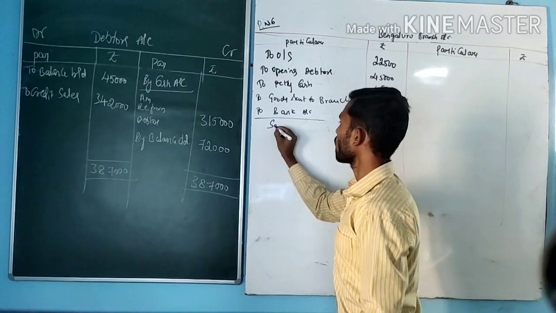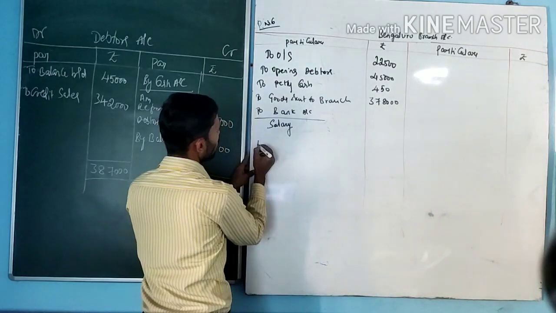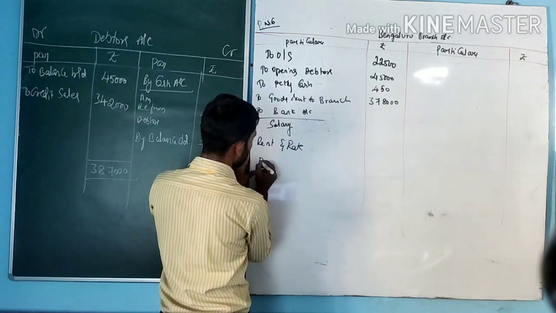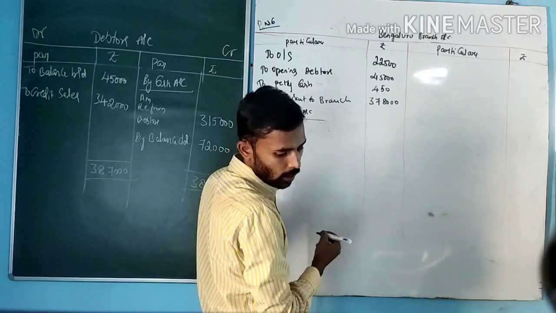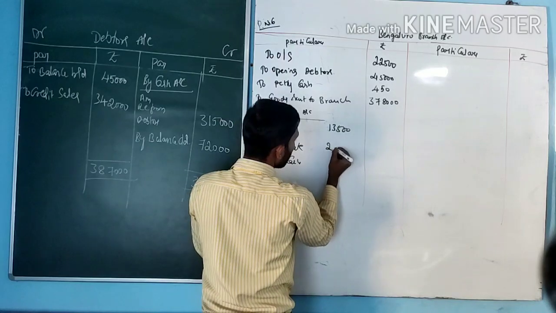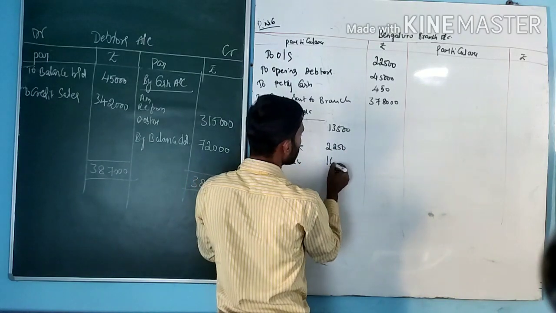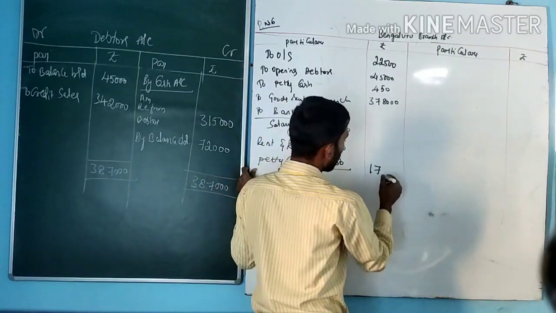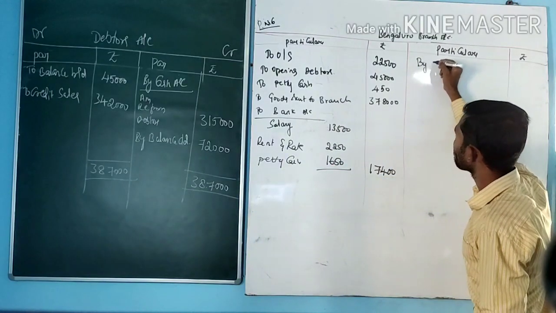in the form of salary, next rent and rates, petty cash. Salary 13,500, rent and rates 2,250. Next, petty cash 1,650. Total of all these is 17,400. Next, come to the credit side: by bank account.